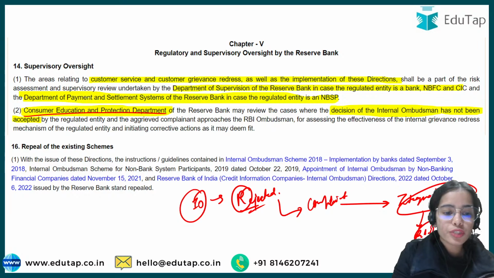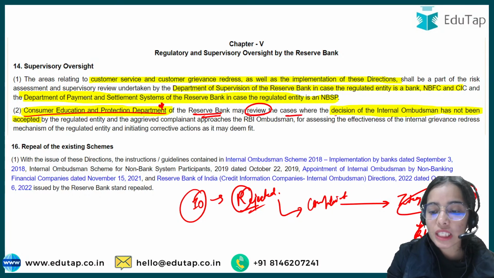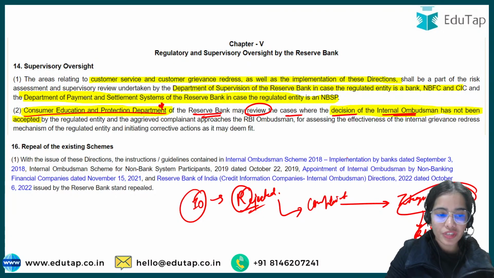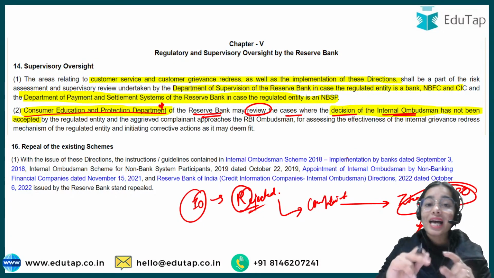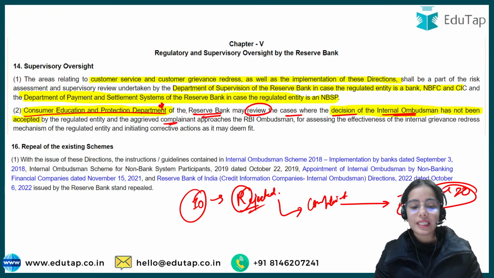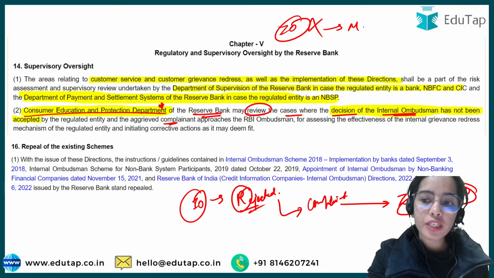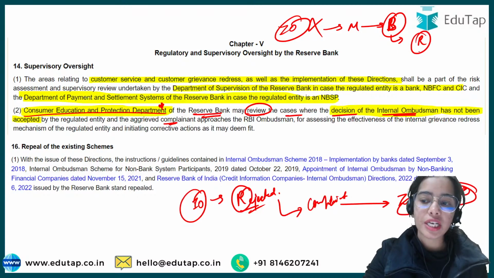It is the Consumer Education and Protection Department of the Reserve Bank that may review the cases where the decision of the internal ombudsman has been rejected by the regulated entity, and the aggrieved complainant, the consumer, has approached the RBI. If the internal ombudsman's decision is also not being followed, my complaint should have been reviewed and resolved by the bank, but the bank has rejected it.